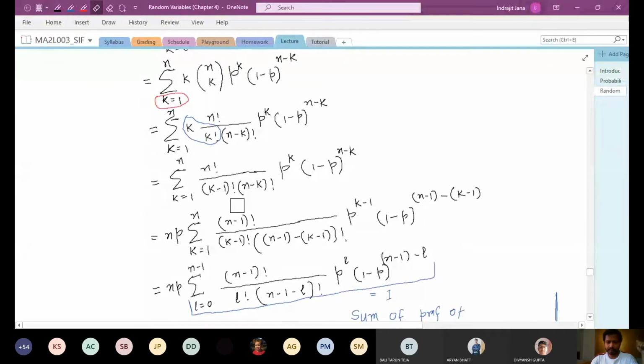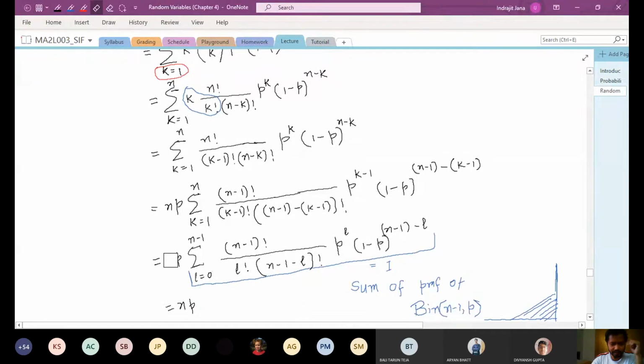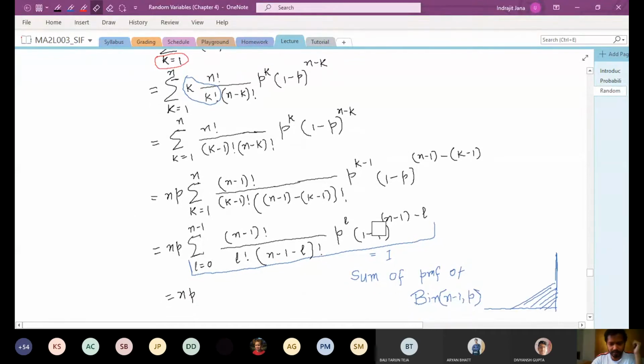Now the next step is a kind of important step here. I wrote this n factorial as n times (n minus 1) factorial, and I put that n outside. And not only that, I wrote p to the power k as p to the power k minus 1 times p. So I extracted n and p outside, and there is a reason behind doing this. So this n and p stay outside. And if I do a change of variable, say l is equal to k minus 1, okay, I don't want to write this.